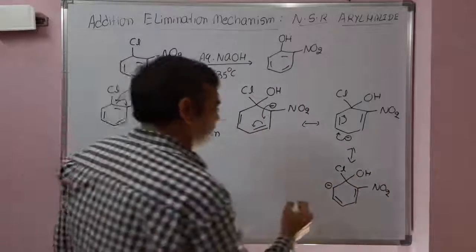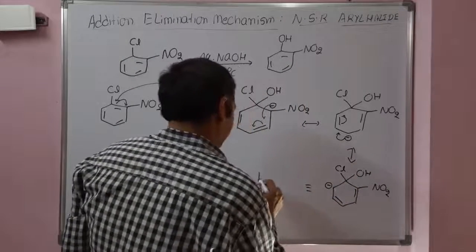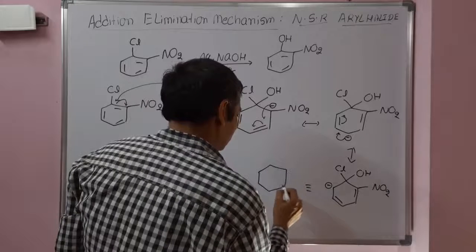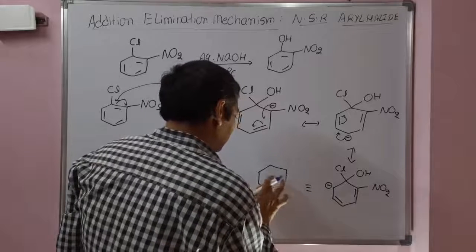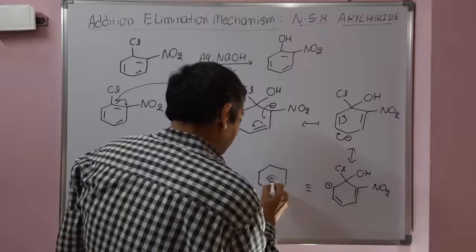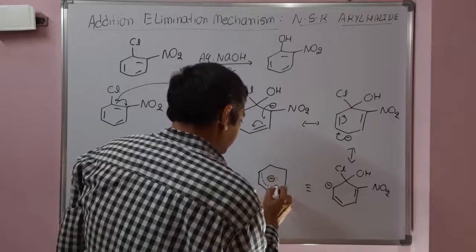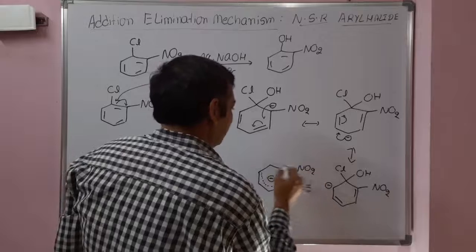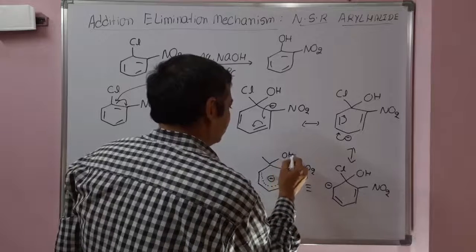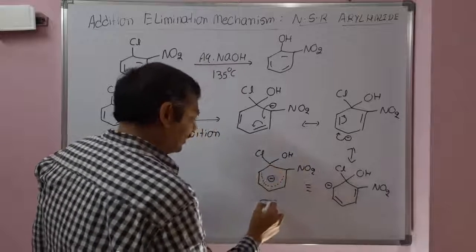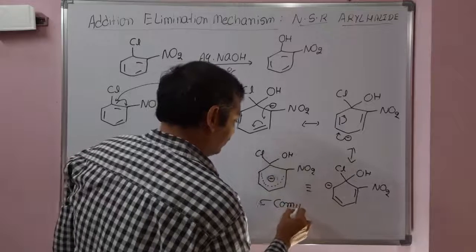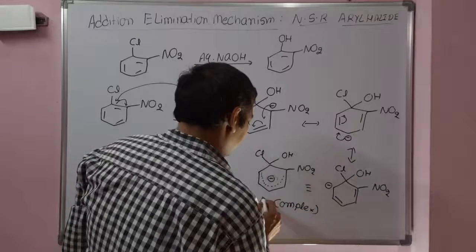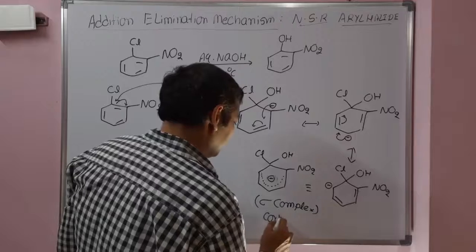We can write it combinedly as a sigma complex. The negative charge is transferring from this carbon to this carbon, with the nitro group, then chloro and OH. So this is a sigma complex, a stable sigma complex for carbanion.